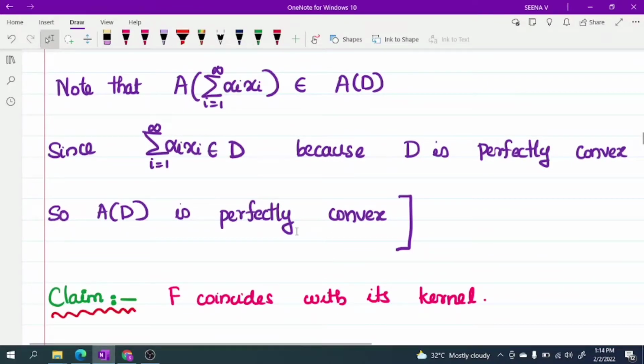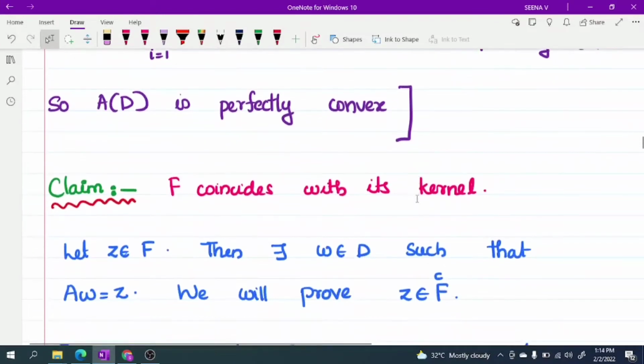Therefore, AD is perfectly convex. So you have to write only this: let D be an open ball around 0, then D is perfectly convex. As A is continuous, we get A of D is also perfectly convex.